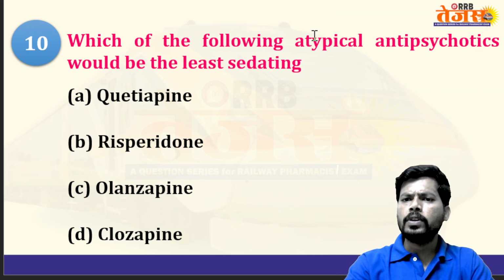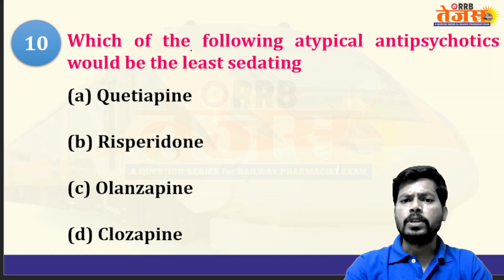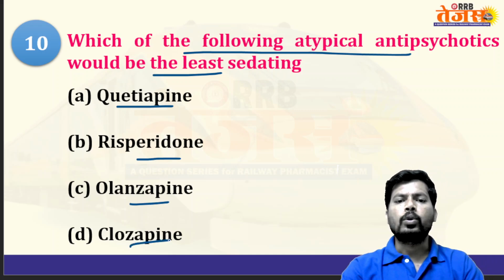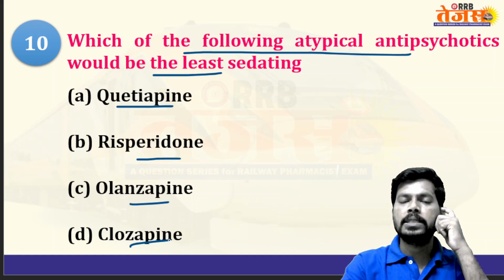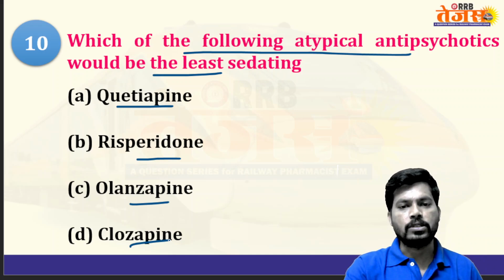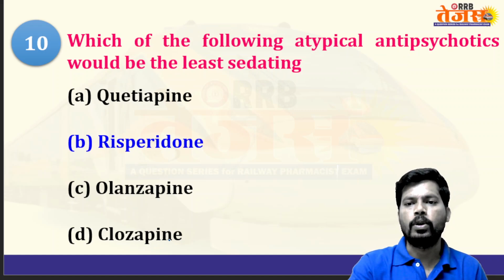Next, which of the following atypical antipsychotics would be the least sedating? Quetiapine, risperidone, olanzapine, clozapine. Clozapine and olanzapine are both derivatives. Clozapine causes agranulocytosis, a decrease in granulocytes; olanzapine does not. The answer is that the least sedation property is with risperidone.